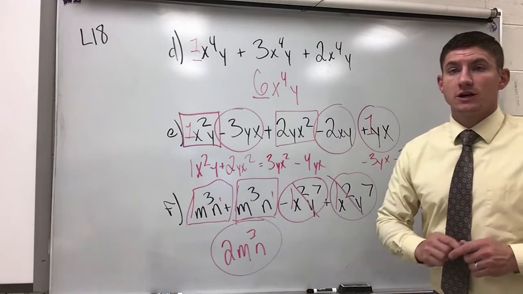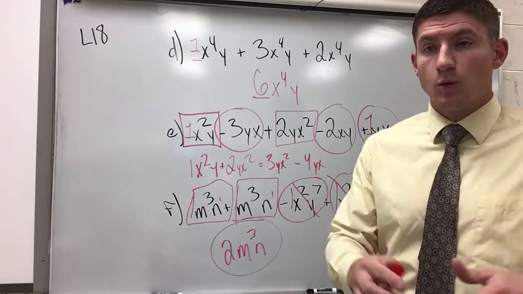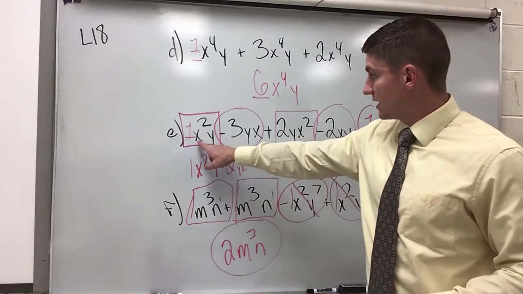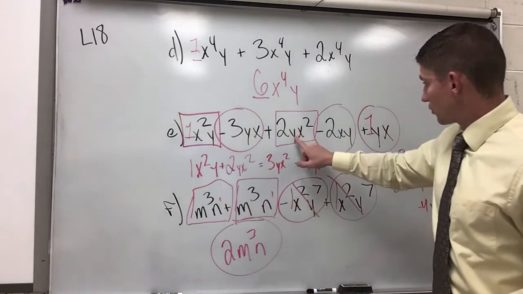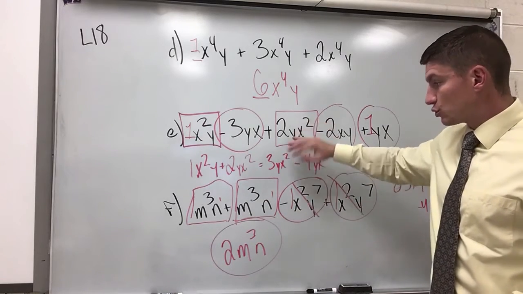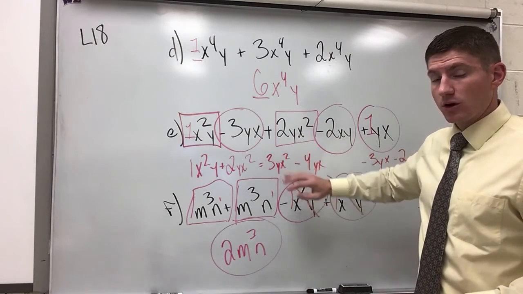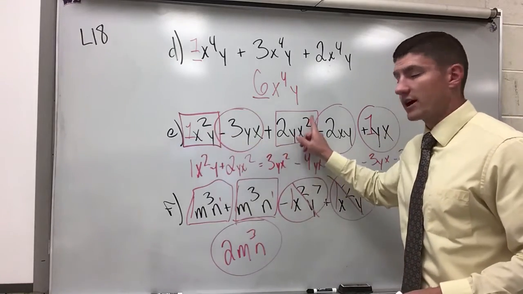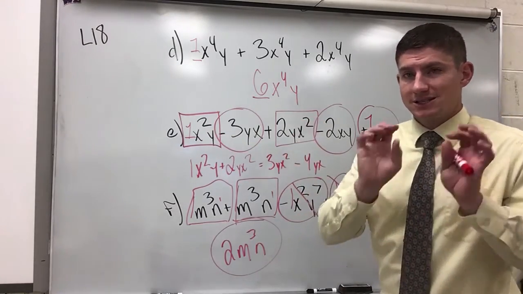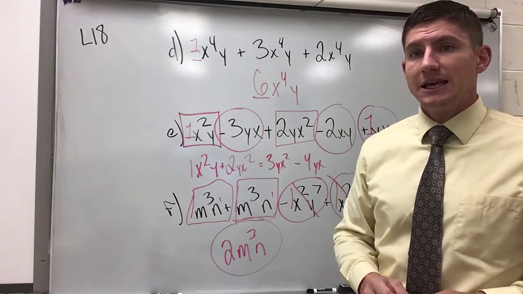Biggest difference between combining like terms without exponents and combining them with exponents is to make sure that you have the variable and the exponent. And if you see it written in a different order, you can always rewrite it to make it in that same order so it doesn't get confusing. Well, those things aren't the same because it's x squared y or yx squared. They actually are the same because there's the same number of those variables in each one.